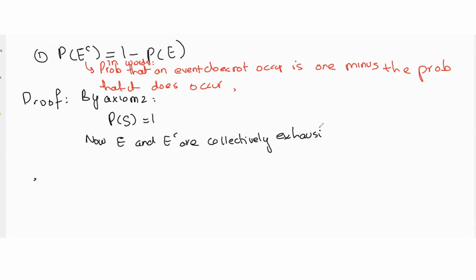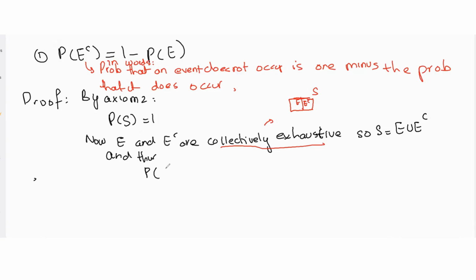So S is equal to E union E complement, and thus E and E complement are collectively exhaustive. If we see it through a Venn diagram, this is the sample space, this is E, and this is E complement. They cover the entire sample space, so the union is equal to the sample space. Thus the probability of E union E complement is equal to 1, because E union E complement is the sample space.